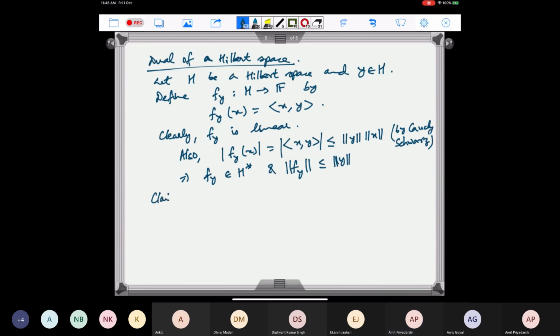So the claim is that the norm of F y is equal to the norm of y for every y in H. We already got that the norm of F y is less than or equal to norm y. We will also show that this is bigger than or equal to. So if y is equal to 0, then F y is also the 0 functional. So in this case, of course, it is true.